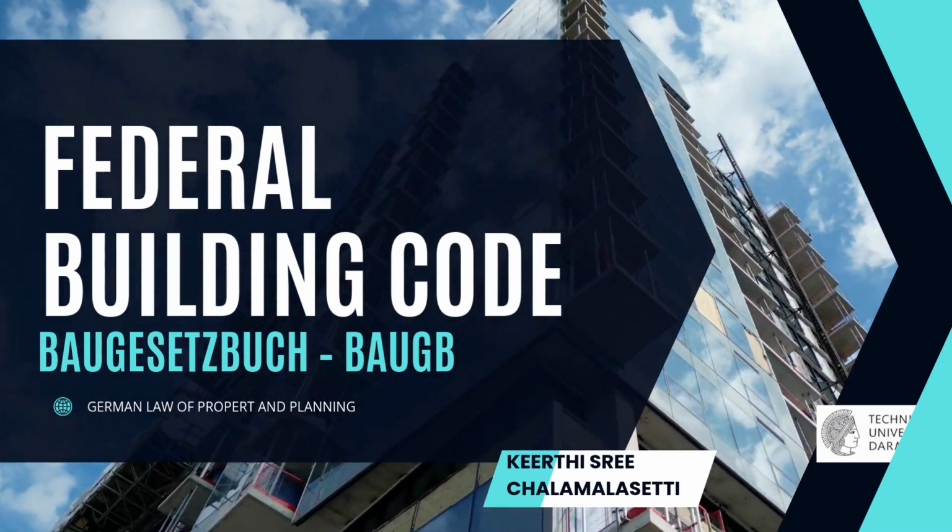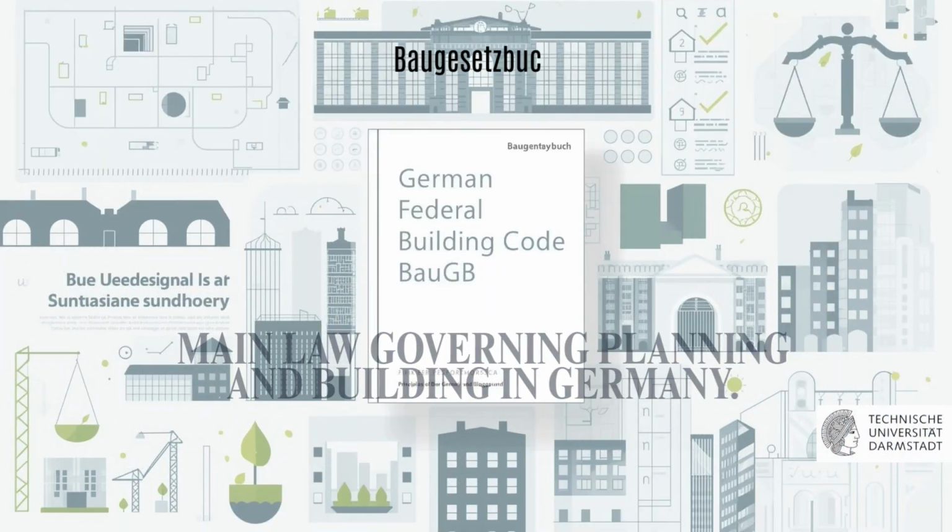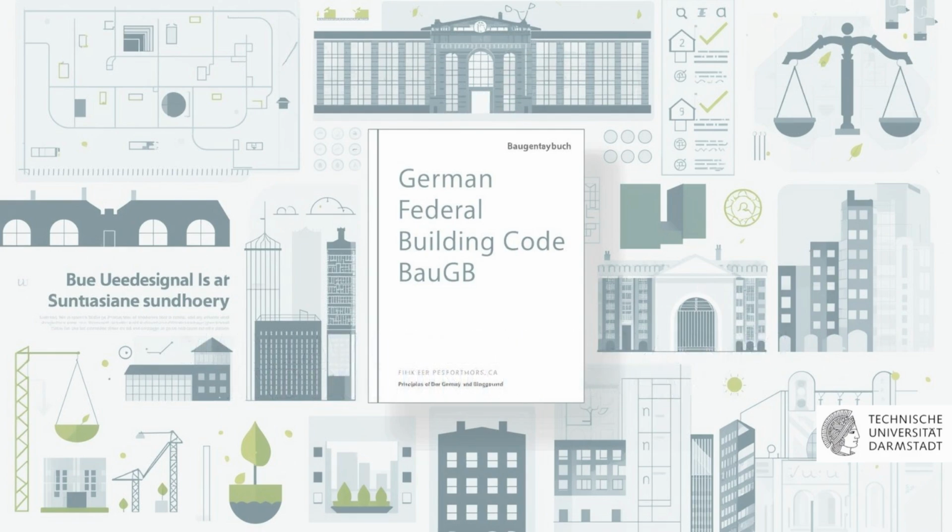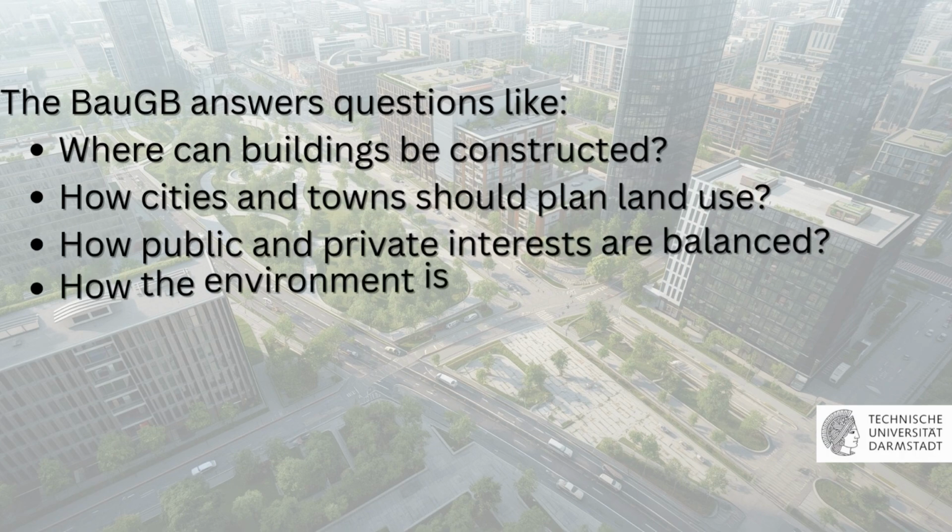In this video I will introduce the Federal Building Code, known in Germany as the BauGB. This law forms the central foundation of urban planning in Germany. It regulates how cities grow, how land can be used, and ensures that development is orderly, safe, and sustainable.